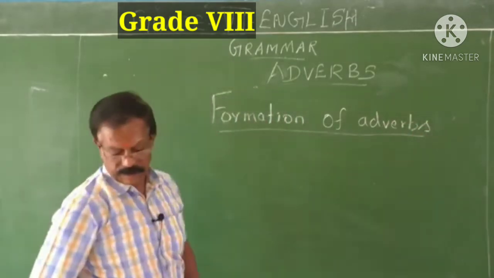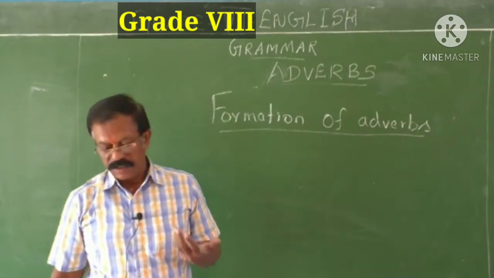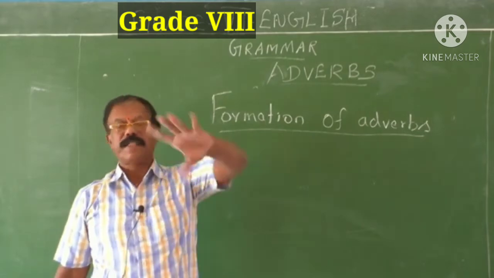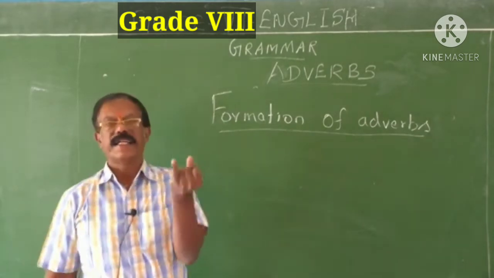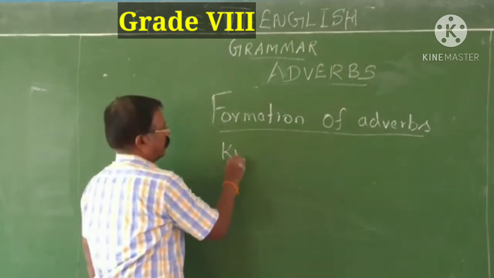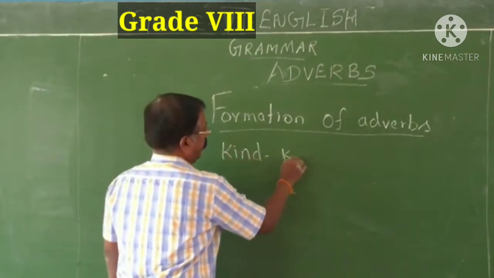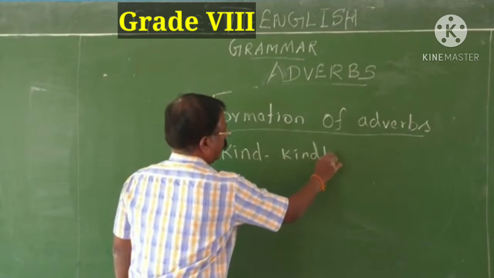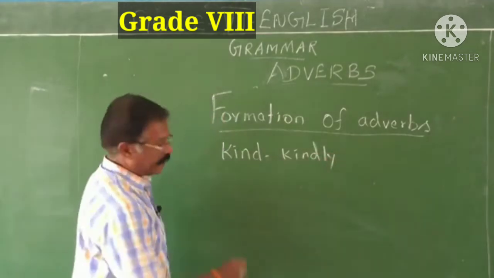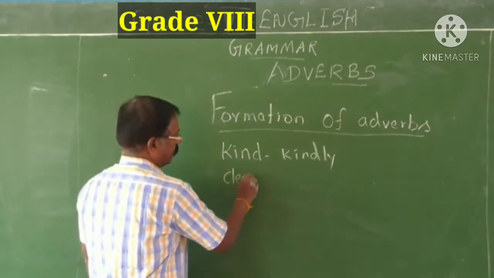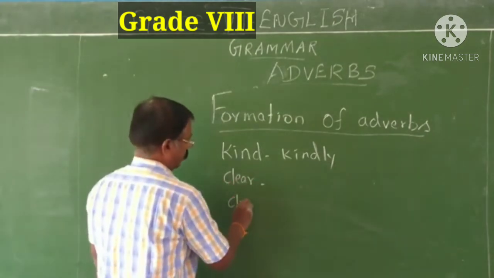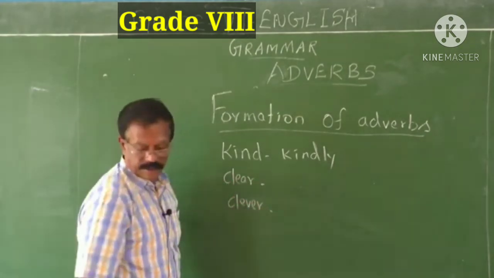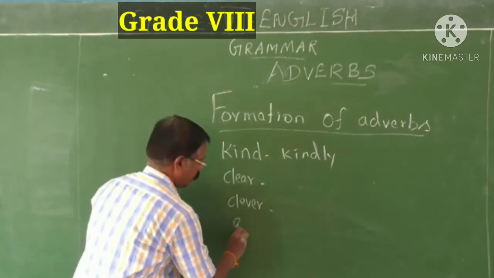Formation of adverbs. Adverbs of manner are generally formed from adjectives that you know well by adding ly as a suffix. See, kind, kindly. Then clear, clever, quick.